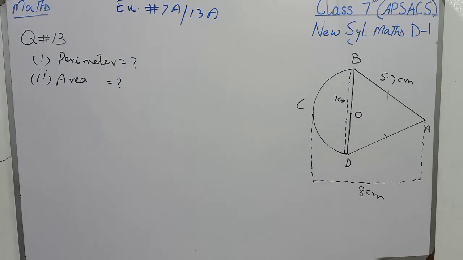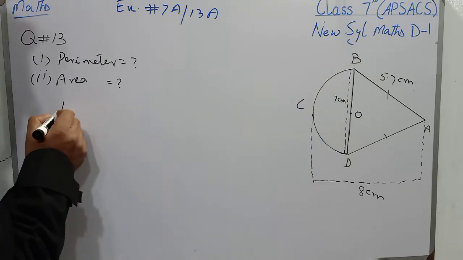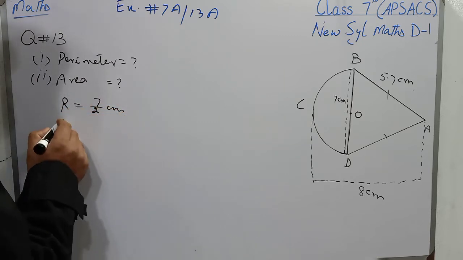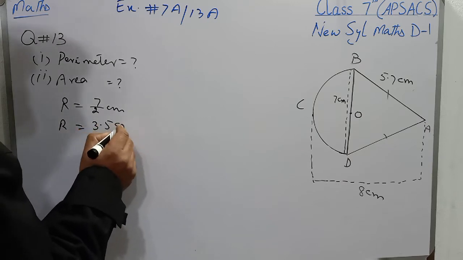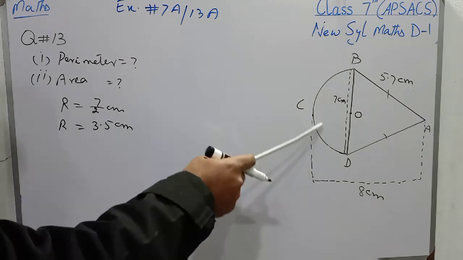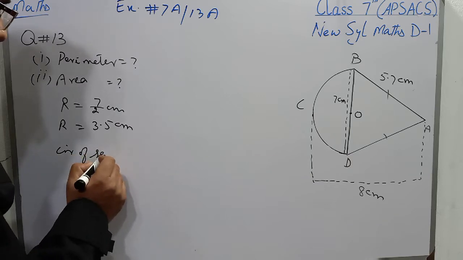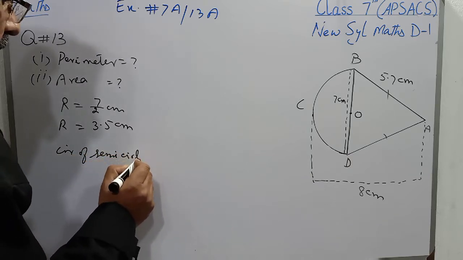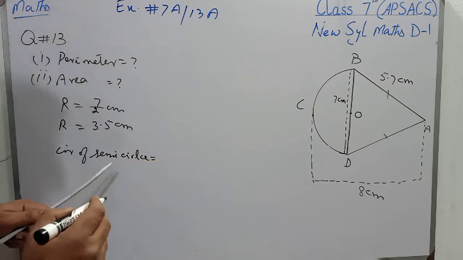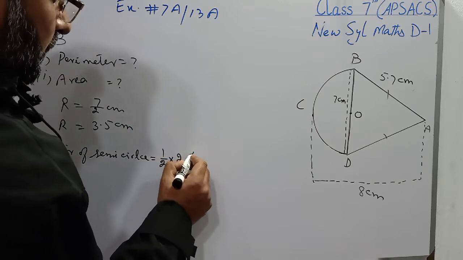So students, first of all, I will find the radius of the semicircle. Radius will be 7 over 2 centimeter, and radius will become 3.5 centimeter. Now students, I will find the circumference of the semicircle. Semi means half, and the circumference means 2 pi r.